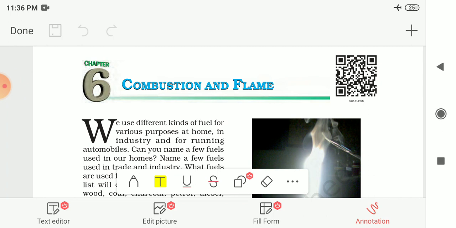In the previous video of this chapter we had seen what is combustion, and what is a combustible substance or fuel. Then we had seen what are the requirements for the combustion process, what is ignition temperature, what is an inflammable substance, and how we can control the fire. So now let me start the remaining part of this chapter with types of combustion.